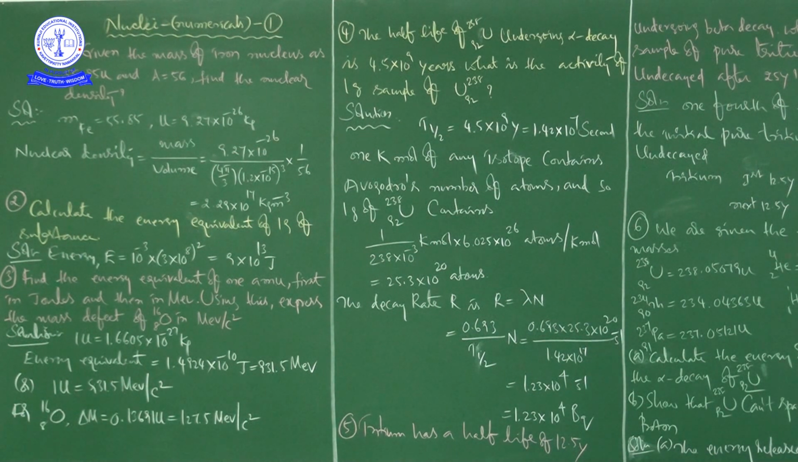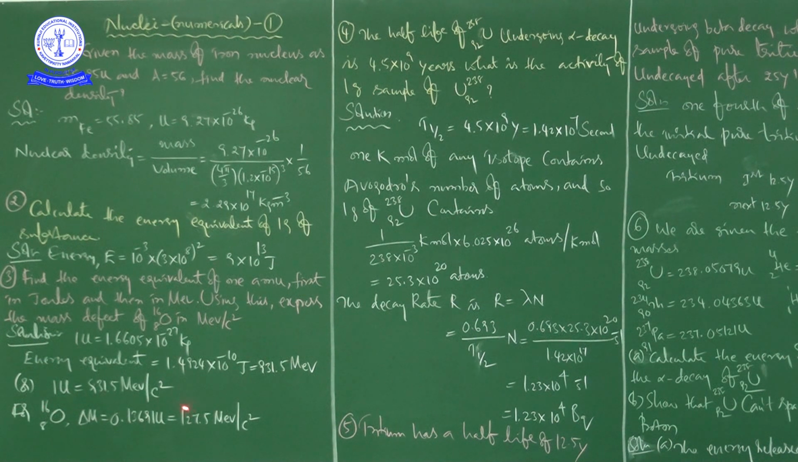So if you multiply this with 3 into 10 to the power of 8 whole square, you will get this value, that is 1.4924 into 10 to the power of minus 10 joules. And if we convert this into million electron volts, it will be 931.5 million electron volts. That is the answer in million electron volts.